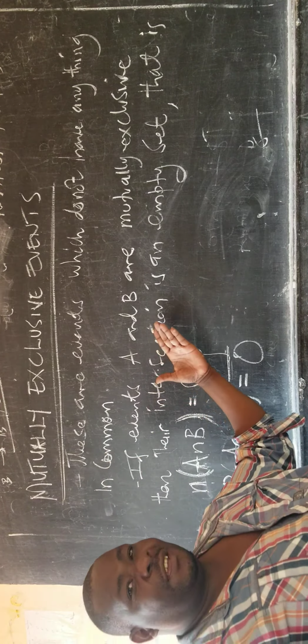The probability of A union B, as we said, means the chances of either event A taking place or event B taking place, or both of them taking place at the same time. Since the chance of both taking place at the same time is 0, the probability of A union B is the same as the probability of A plus the probability of B. From the statement where the probability of A union B equals A plus B minus the intersection, but the intersection is 0, the probability of A union B is the same as A plus B.